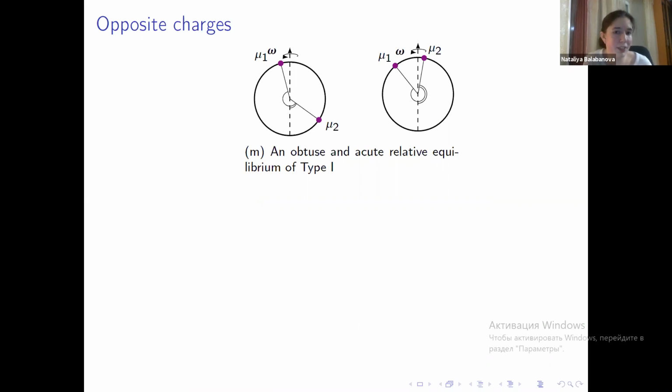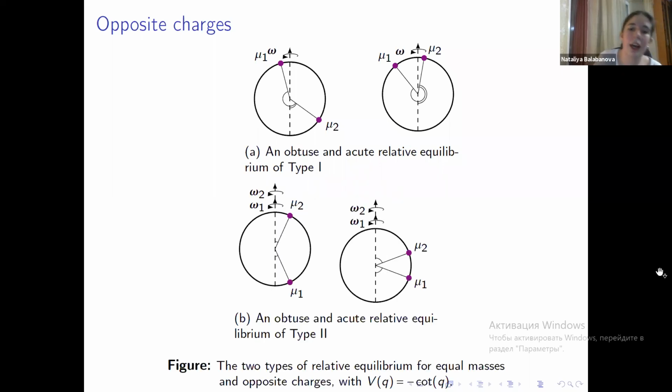However, it is only to be expected that when we try to restore the motion in this case, it will be quite dramatically different, because instead of a repelling potential, we now have an attracting one. So two relative equilibria swap places in a certain sense in this case. Relative equilibria of type 1 now will have the axis of rotation in between the particle pair, but they will still retain their asymmetricity. And relative equilibria of type 2 still remain symmetric configurations with two different energy states related to one geometric. But now the axis of rotation will lie to the side of the particle pair.